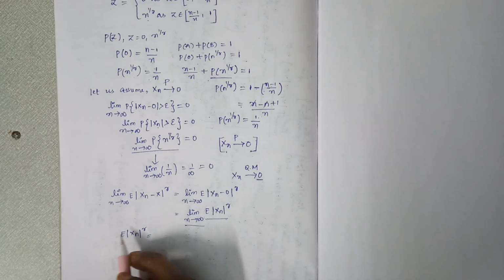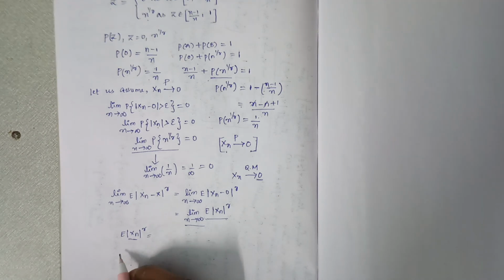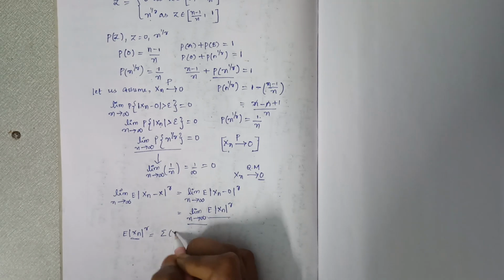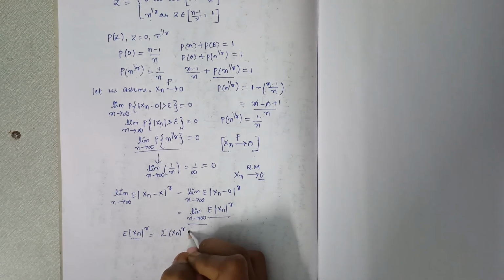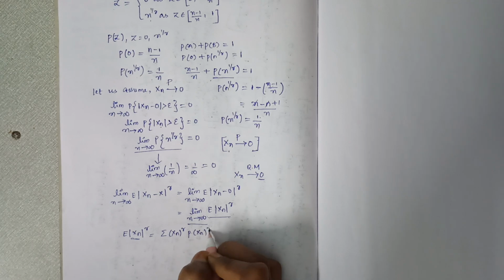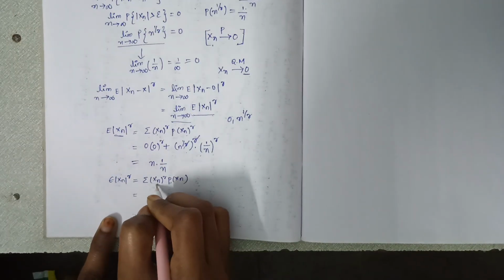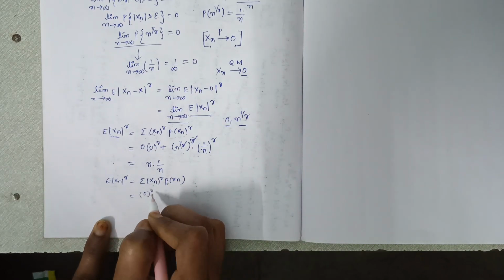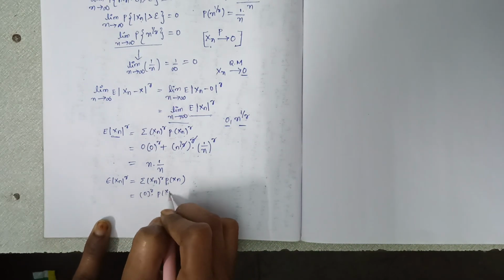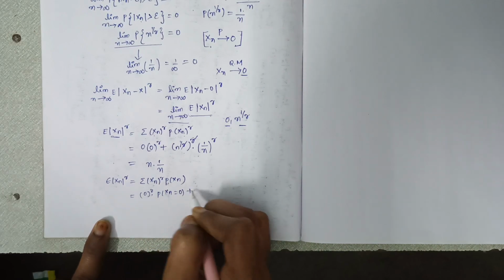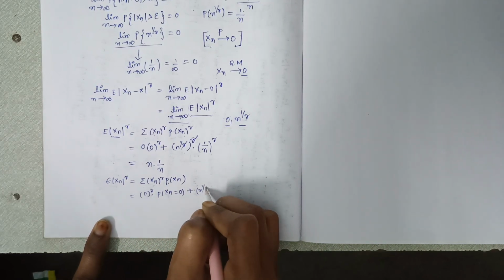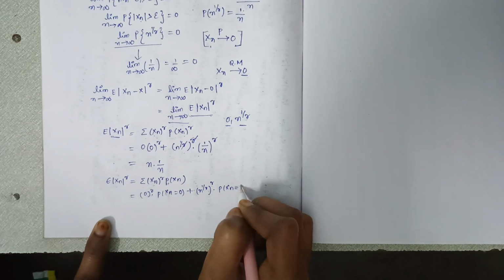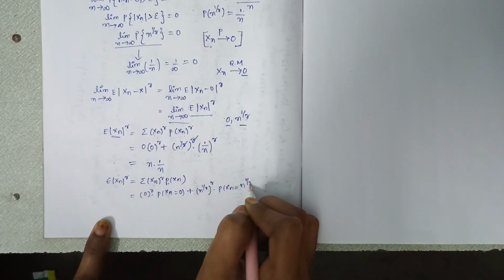We know that expectation of x, if x is a discrete random variable, is the summation of x into p of x, which is nothing but xn to the power of r into p of xn. The xn values are two values. So 0 to the power of r into p of xn equal to 0, plus n to the power of 1 by r, to the power of r, into p of xn equal to n to the power of 1 by r.